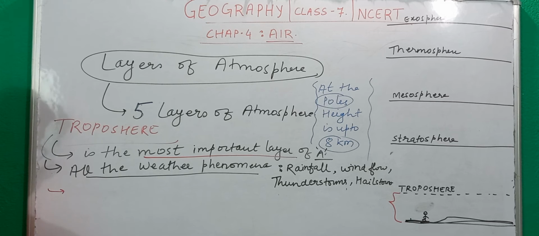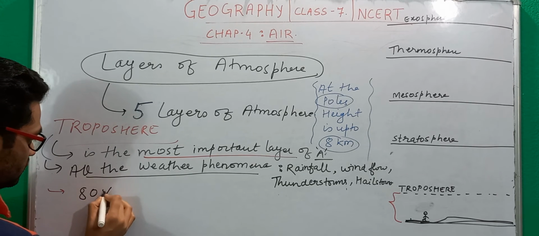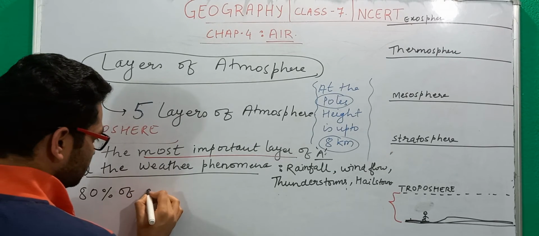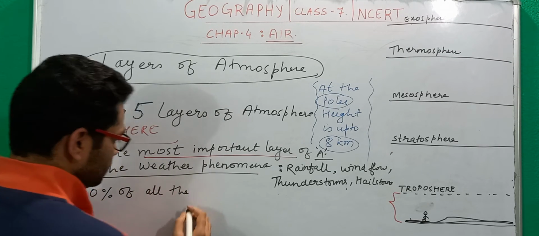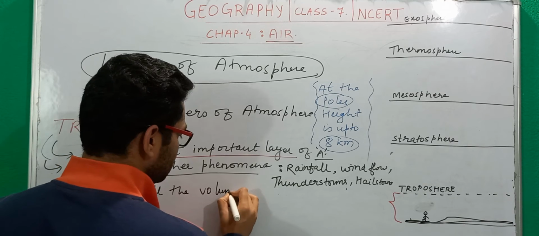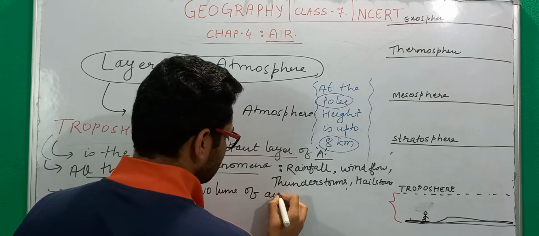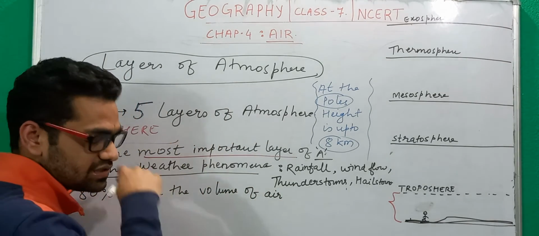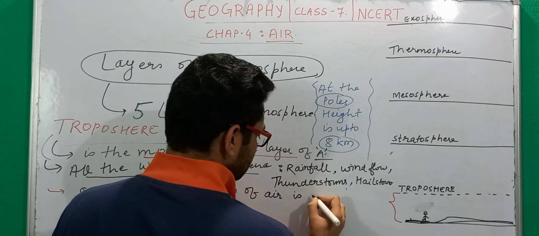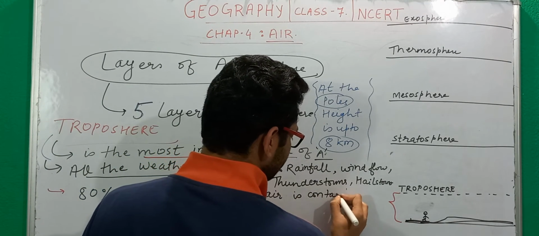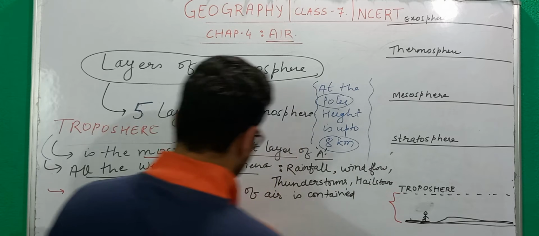Also, one more thing is that 80% of all the volume of air and dust particles is contained in this layer itself.